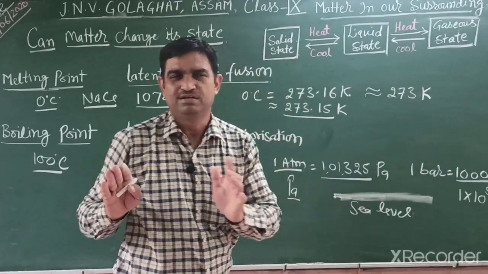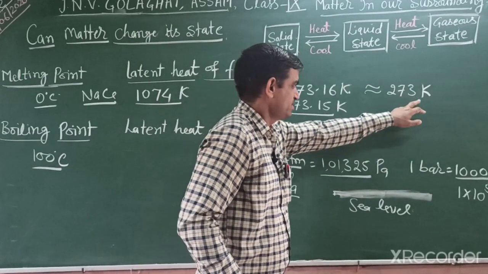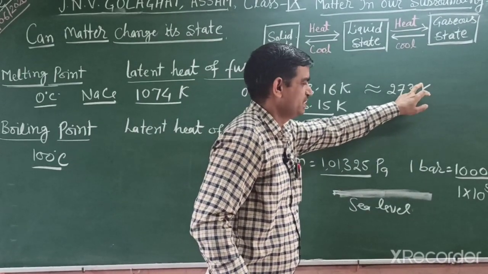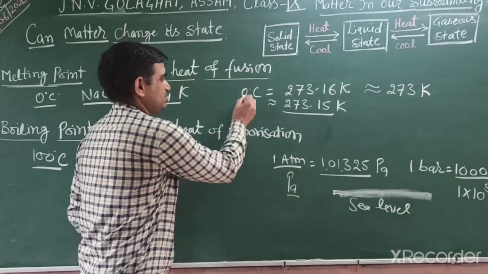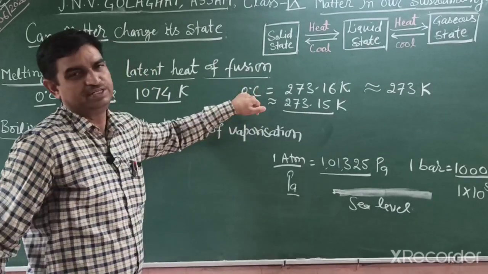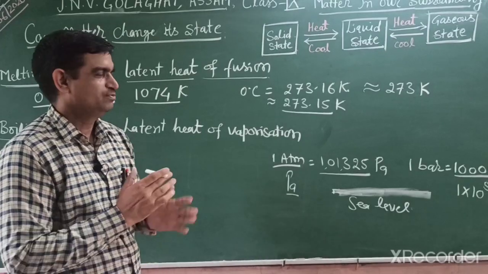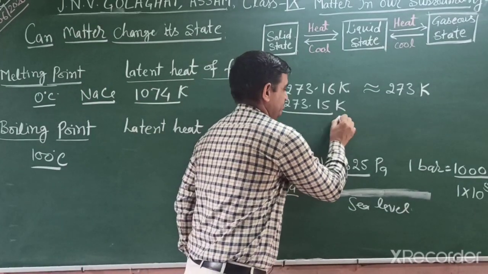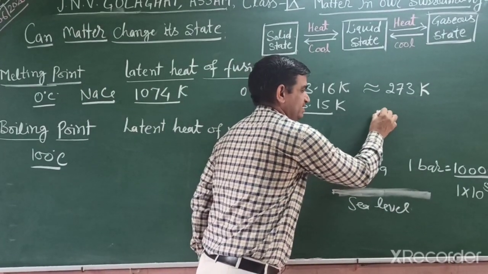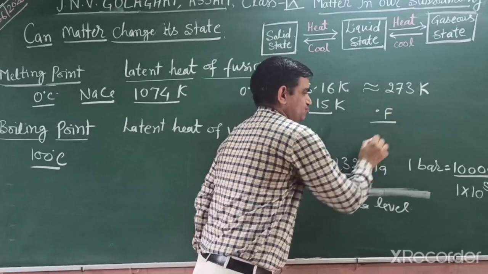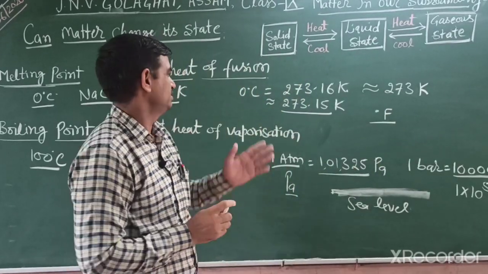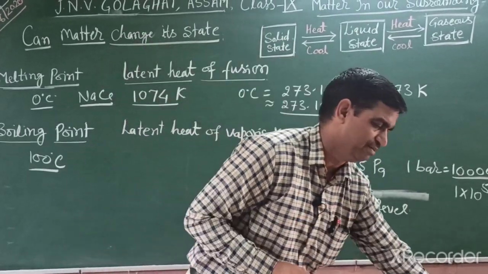So 0 degree Celsius means 273 Kelvin, and the SI unit of temperature is Kelvin. Students, remember, we don't write a degree sign with K, but we write the degree sign for degree Celsius and degree Fahrenheit. Another unit for measuring temperature is degree Fahrenheit. What is the relation between degree Celsius, degree Fahrenheit and Kelvin?